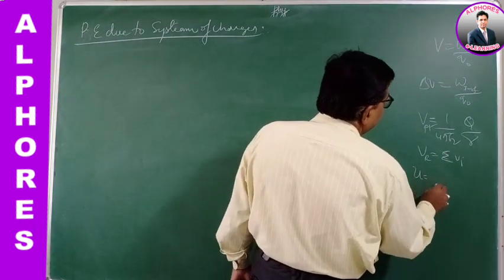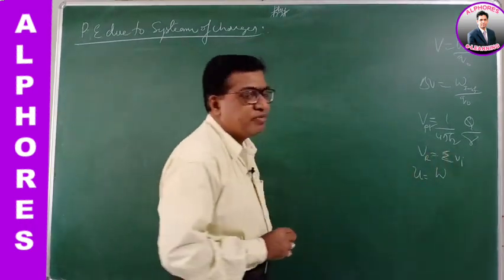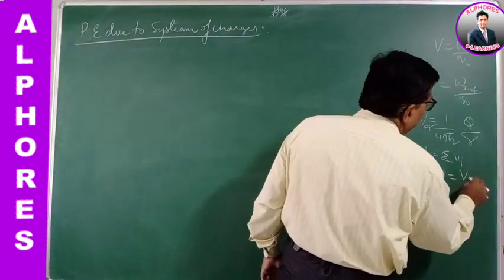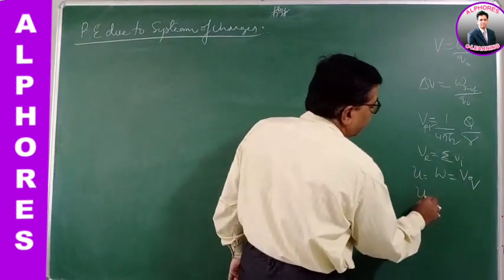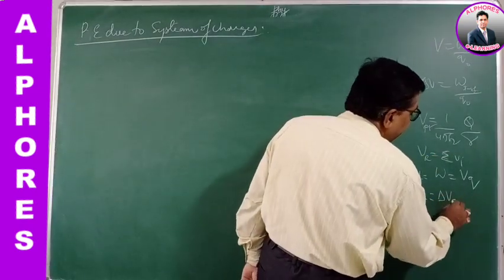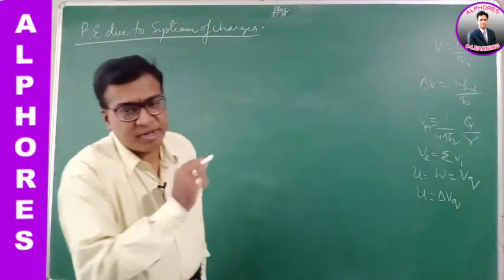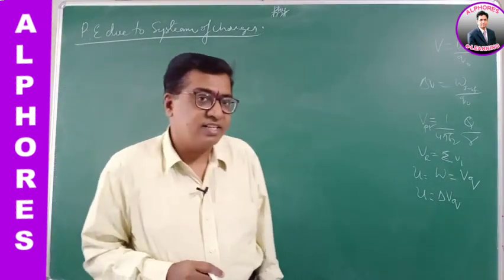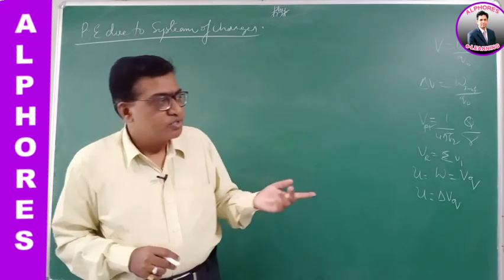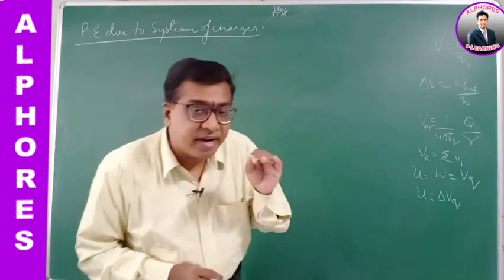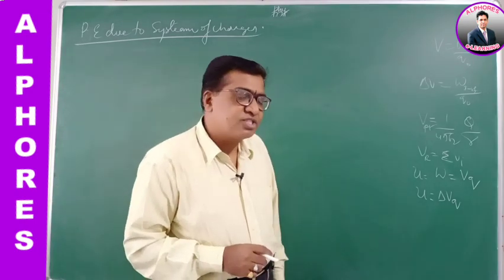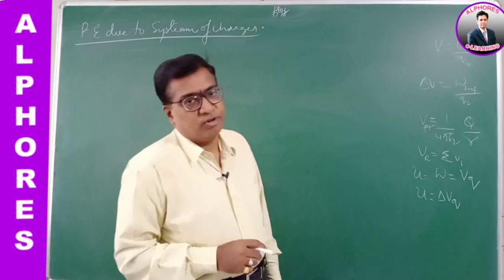You know, potential energy is the amount of work done in moving a charge from infinity to the point. So where the potential is V, potential energy is VQ. Our potential energy in moving from one point to another point is delta V into Q. Q is the charge that is being displaced. Electrical force is a conservative force. So the work done in moving the charge is independent of the path. It only depends upon the initial and final points. It does not depend upon the path followed.